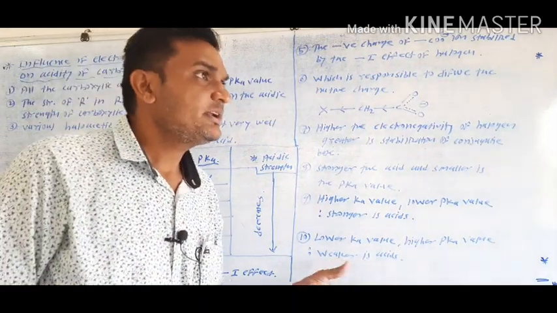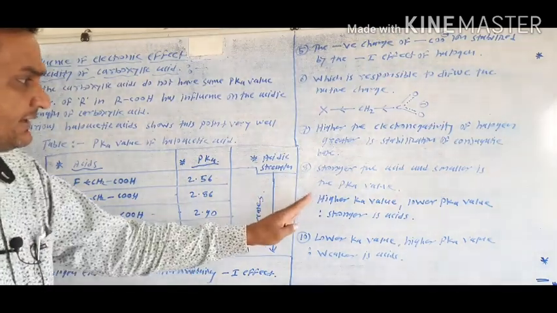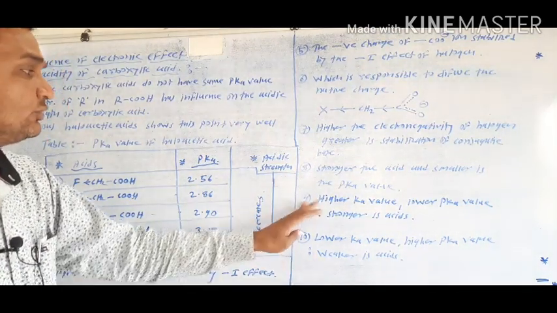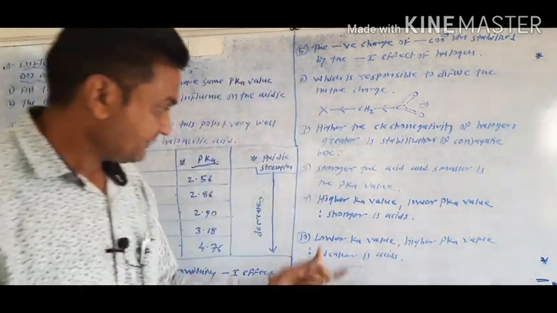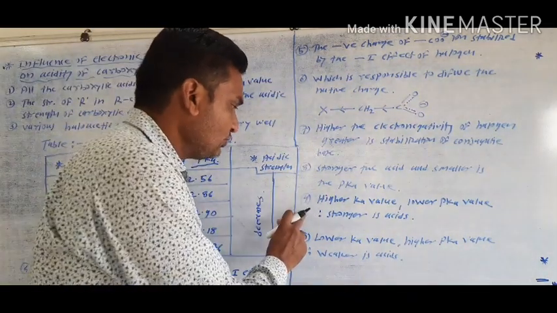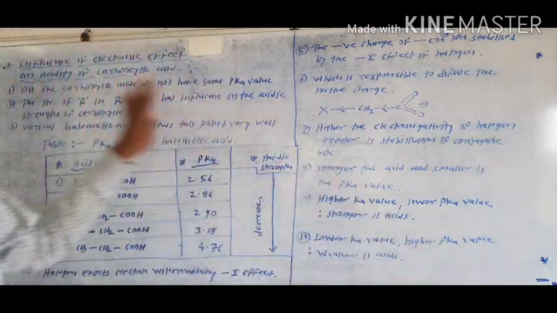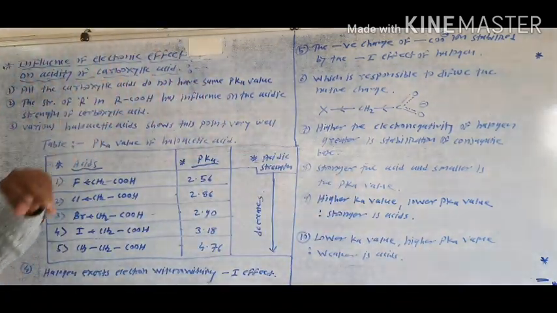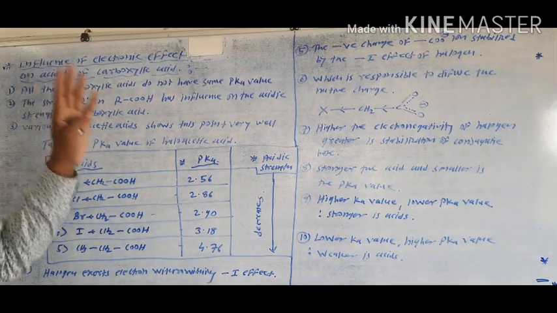The ninth and tenth points are the conclusion of this topic. You have to read carefully and remember these two important points. This topic is the influence of the electronic effect on the acidity of carboxylic acid.